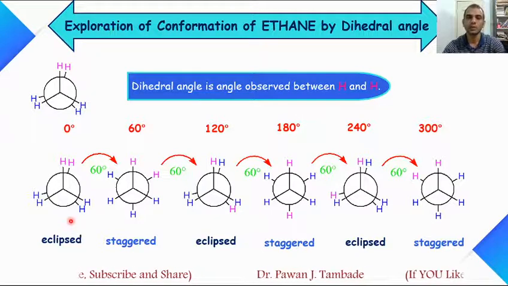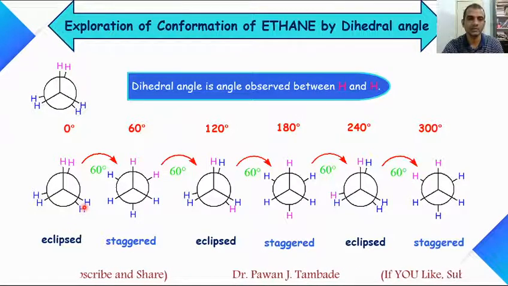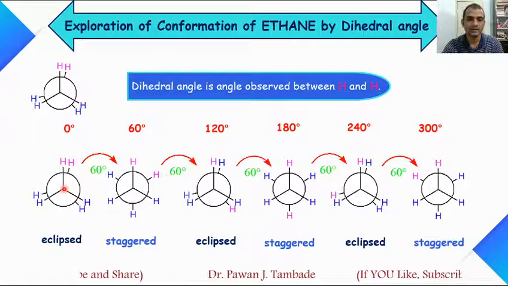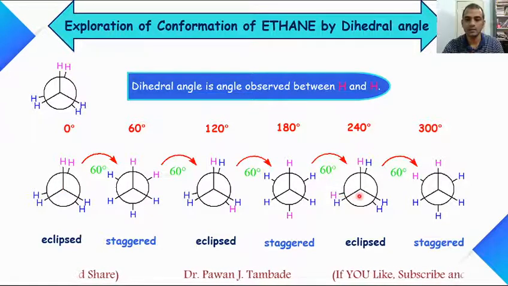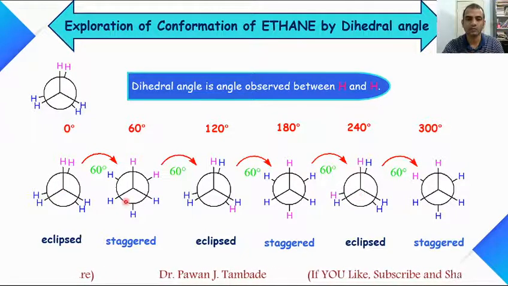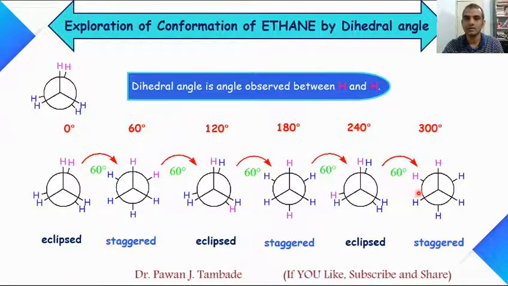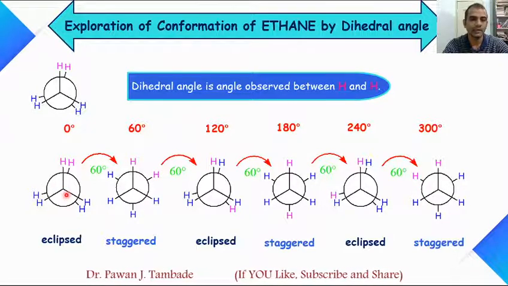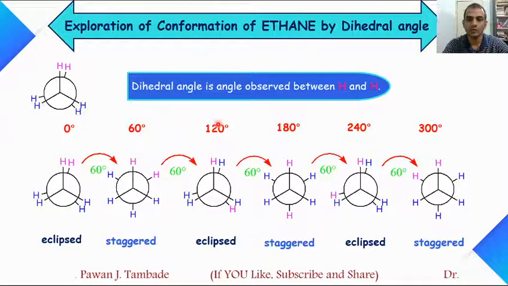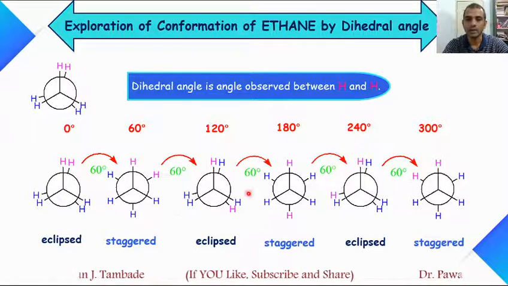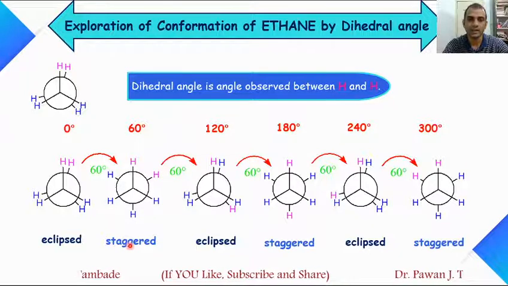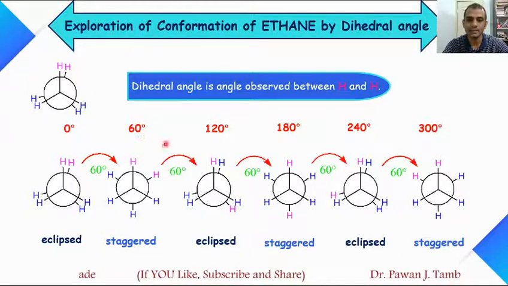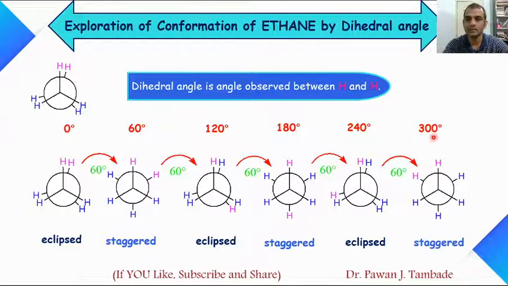If you carefully look at these conformations, you will find that there are 1, 2 and 3 eclipse conformations and 1, 2 and 3 staggered conformations. In eclipse conformation, the dihedral angle is 0, 120 and 240, and in staggered conformation, the dihedral angle is 60, 180 and 300 degrees.